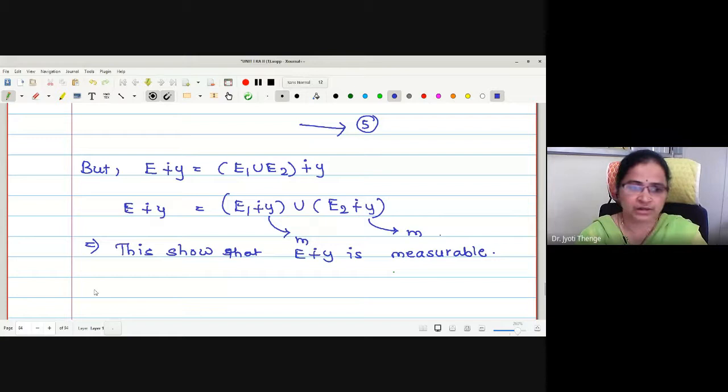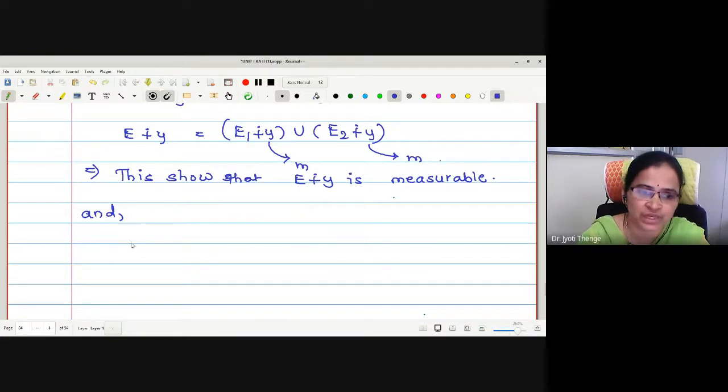Okay, and what about the measure we want to show? Measure of E sum modulo 1 with Y is measure of E. Let us go for that. So this is measure of E sum modulo 1 with Y. How can I write the measure with this relation? This is union of two sets. Therefore, may I write this as sum of the two? Right, good. Reason?